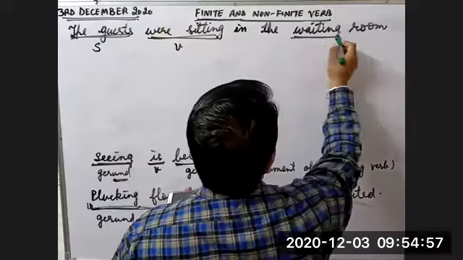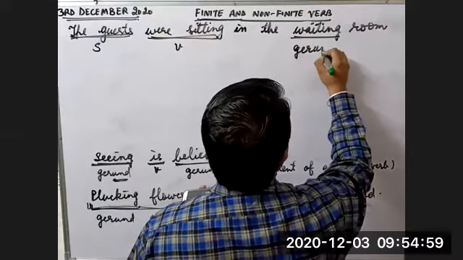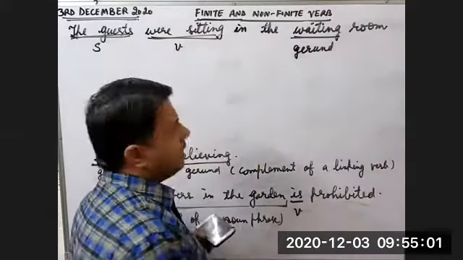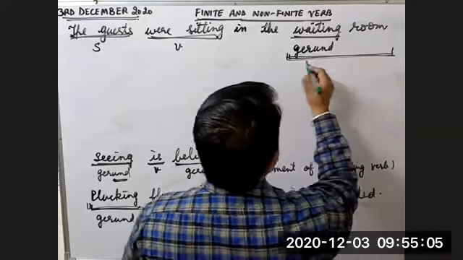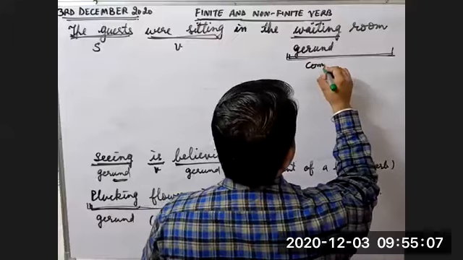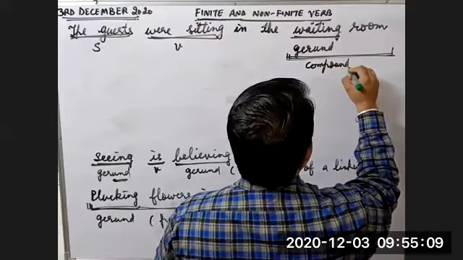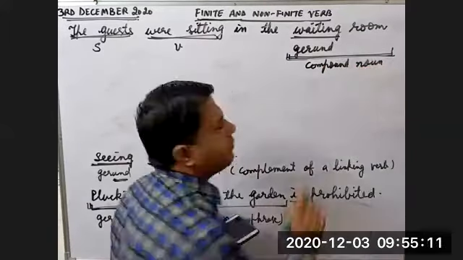This is the helping verb. This is the main verb. Now look at this word, waiting. What is waiting? Waiting is a gerund. Waiting room. What is waiting room? Compound noun, because it is made up of two words.